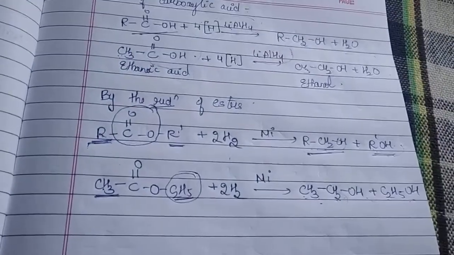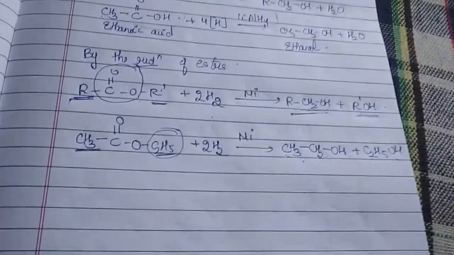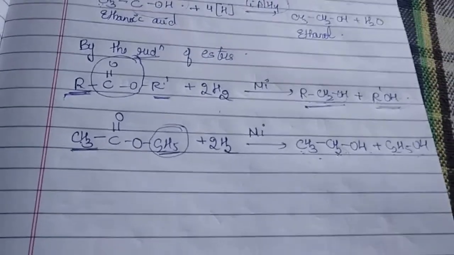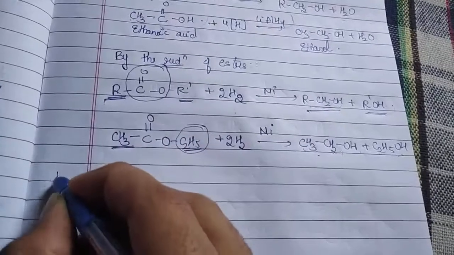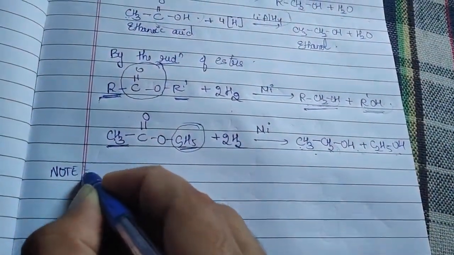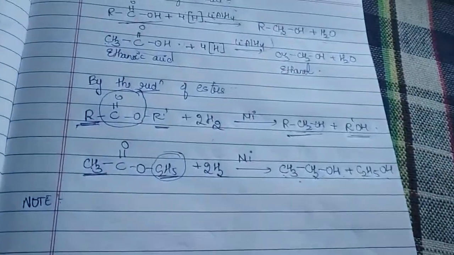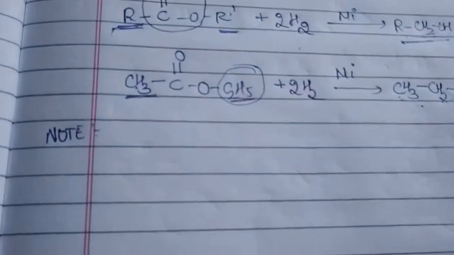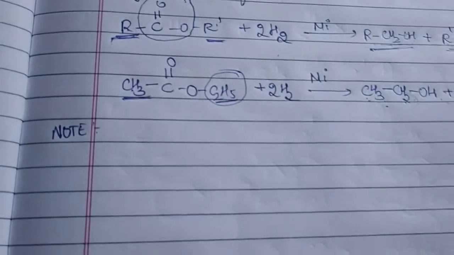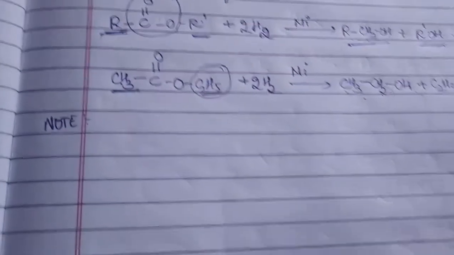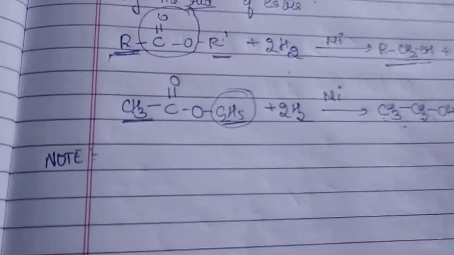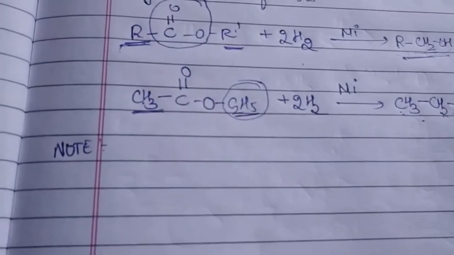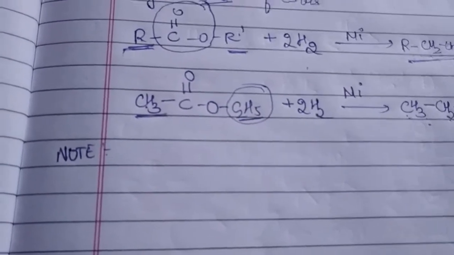So whenever you are treating your esters or whenever you are reducing esters, we are getting our primary alcohol itself. Is that clear? One important note now we have to take. What is that? Now let us check out one important note over here. As I mentioned, in industries, if you have to convert your acid to alcohol, it is somewhat difficult task. So what we did, we have used a strong reducing agent, lithium aluminum hydride.